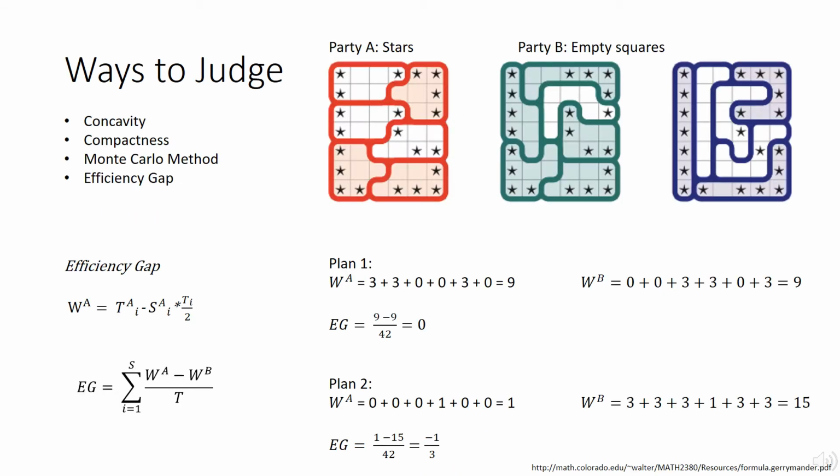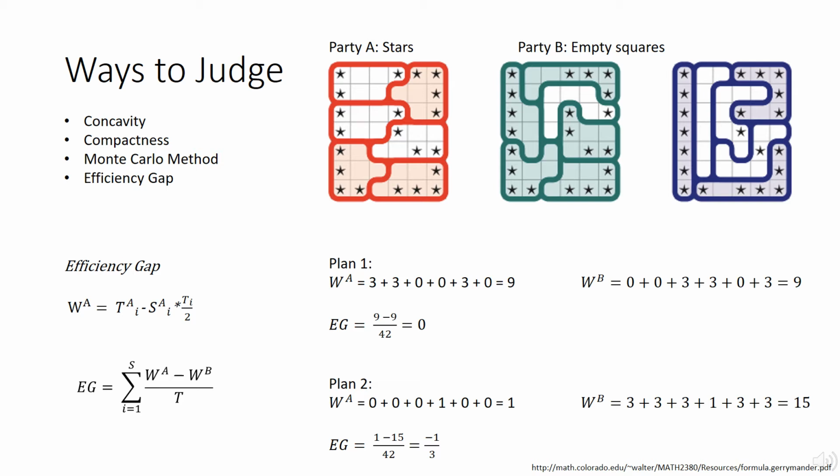Many methods have been created to judge if gerrymanders occur, but there are a few that are more widely accepted. One is looking at the geometric features of a district. We can compare the concavity or the compactness to an accepted value. By looking at the concavity, we can look at how closely the district represents a circle, and by looking at the compactness, we can judge this based on a number of how often you can draw a line between 2 points in the district and it stays contained within the district.